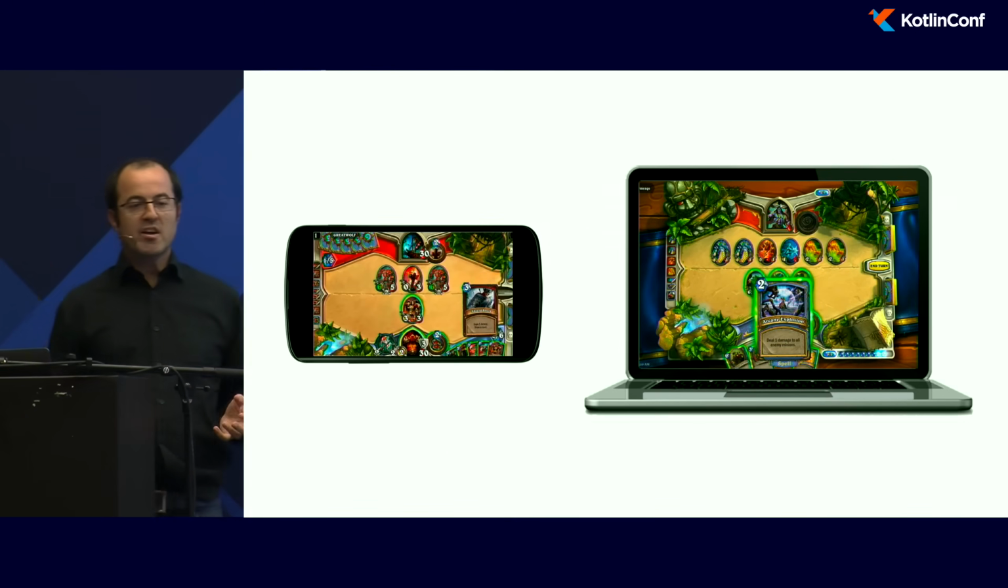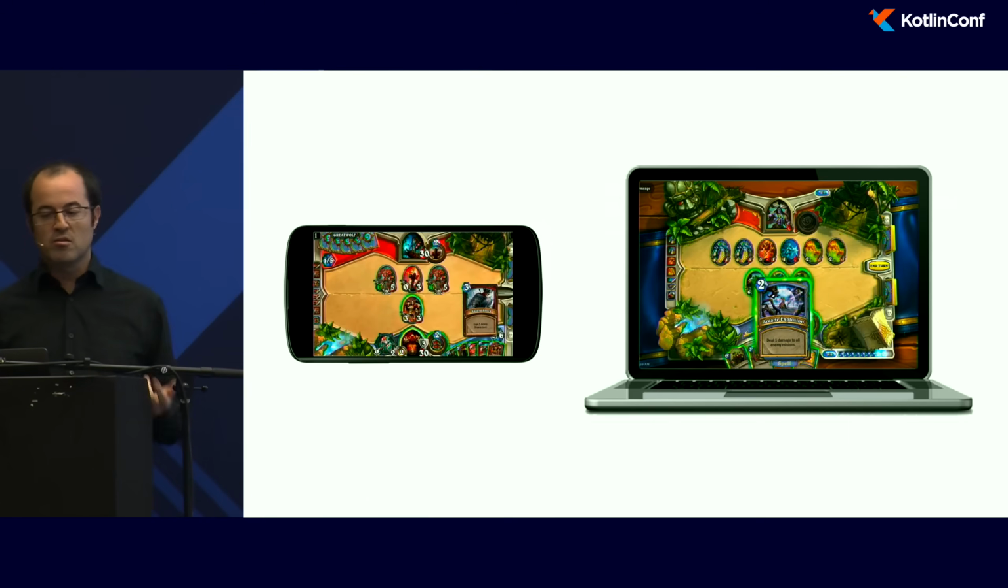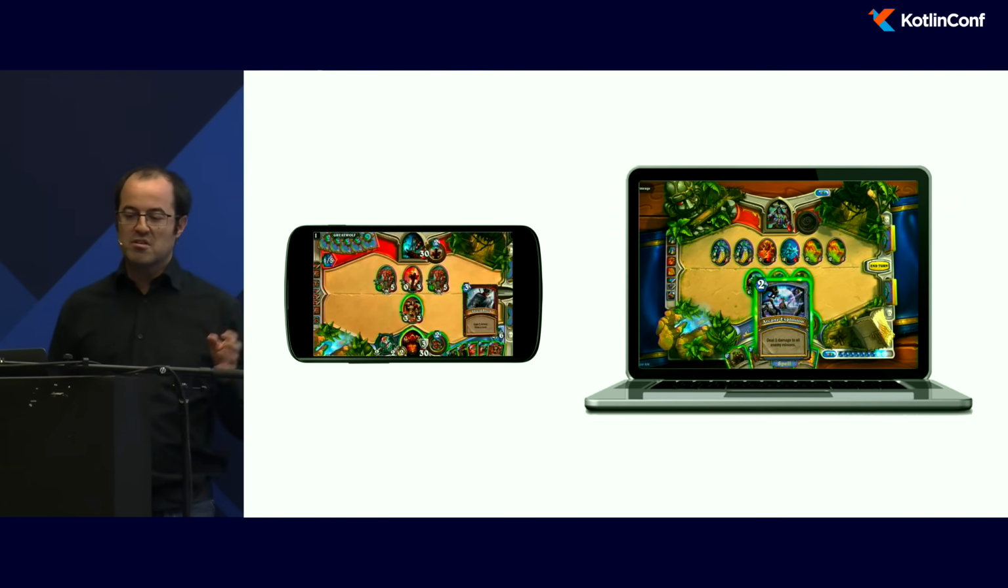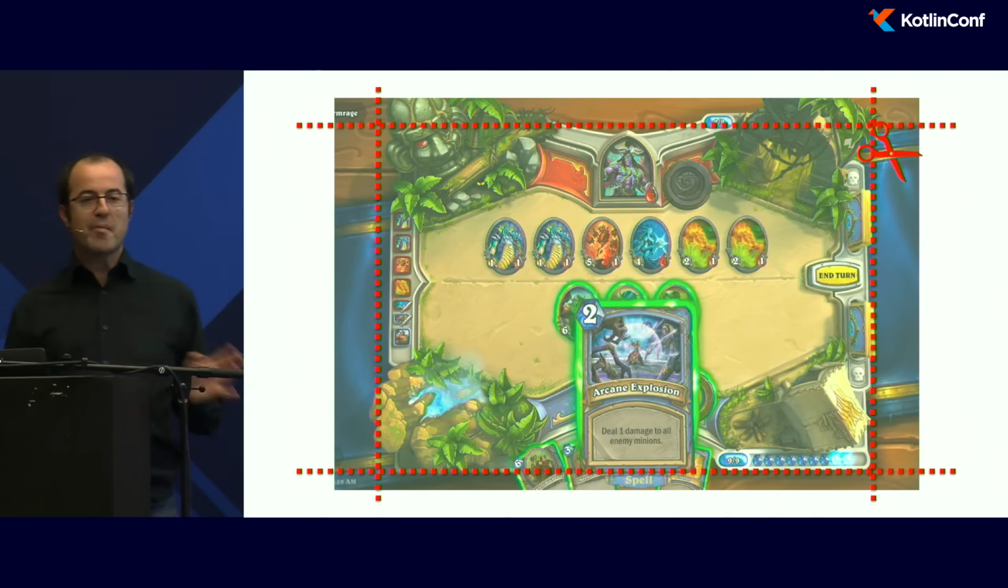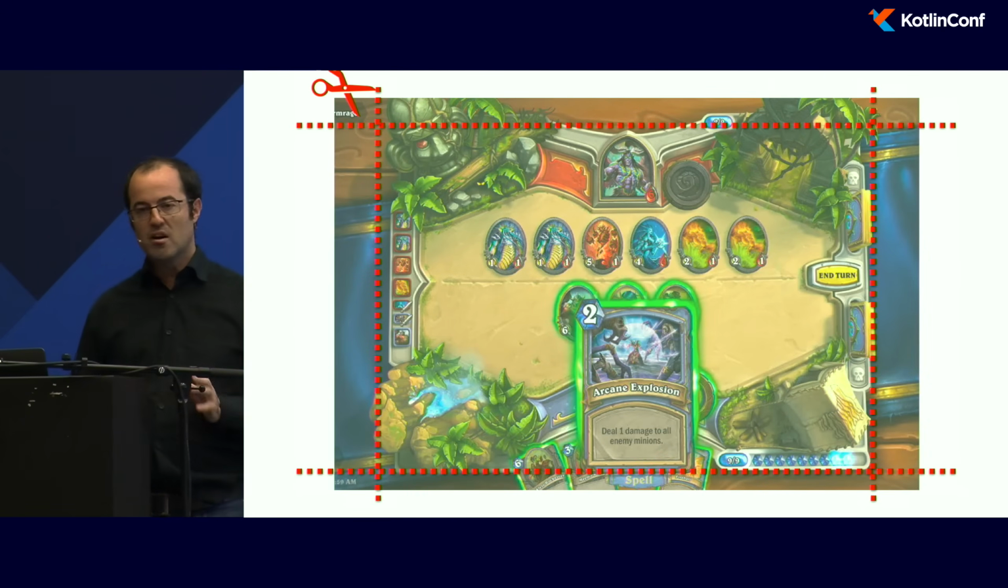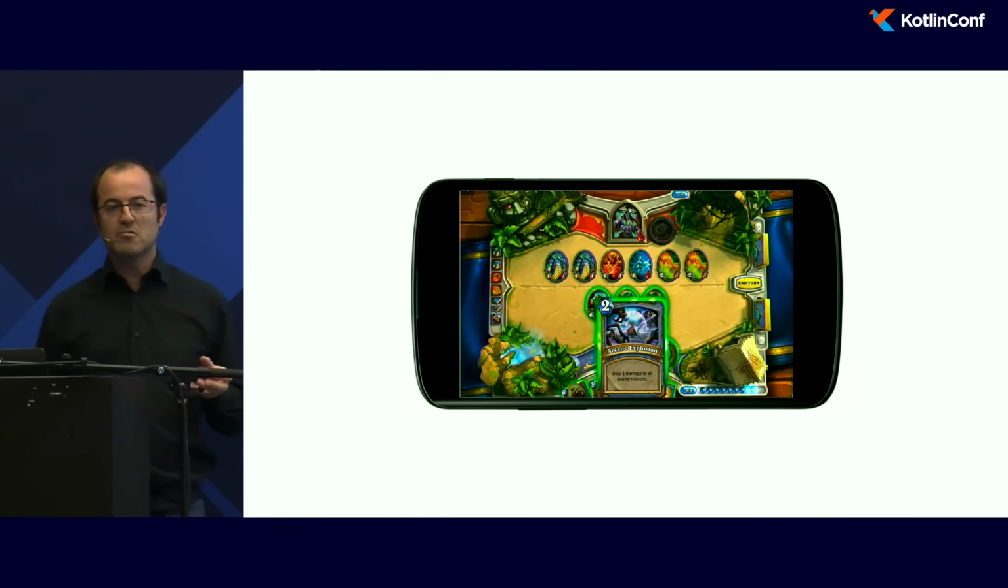So I want to create a game, and I want to run that game on a desktop and a mobile phone. Let's take an example. Here, this is Hearthstone, a game that works on mobile and desktop. To fit the game on mobile and desktop, I think that we just cut every part that is useless, so it can fit on a phone. And you can do almost the same thing with libgdx.